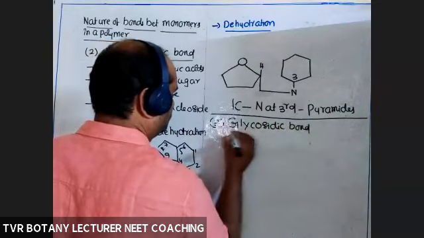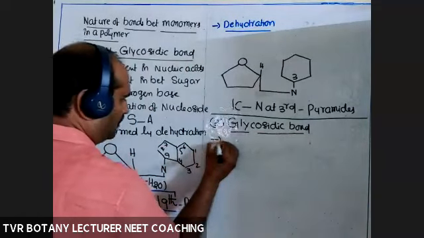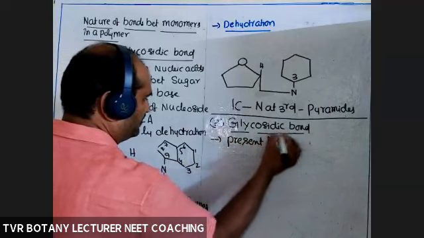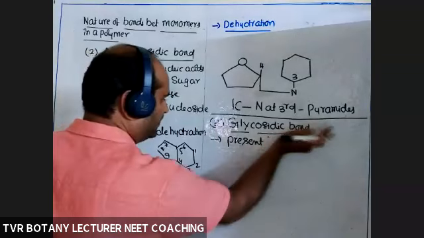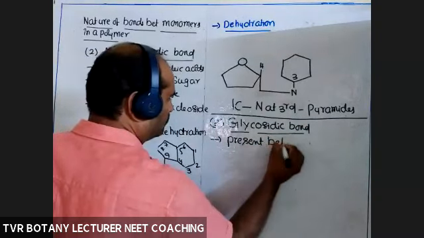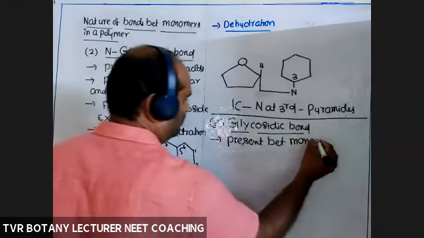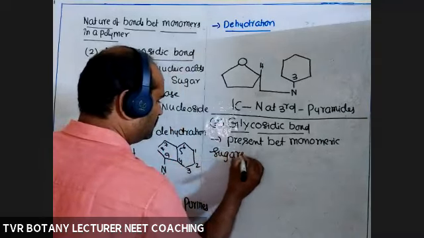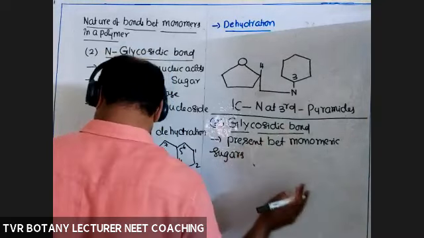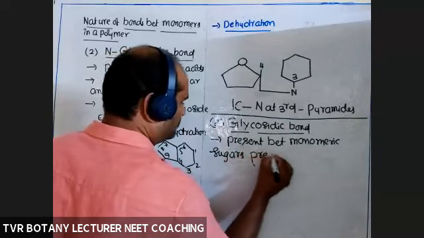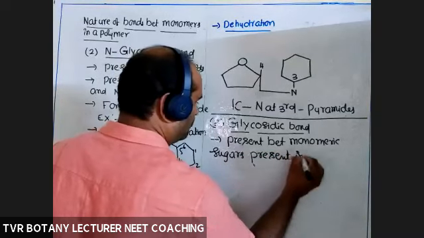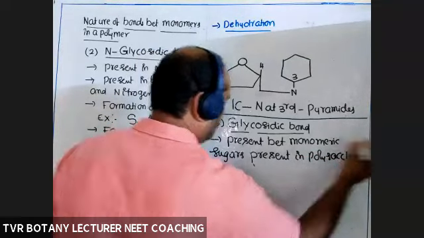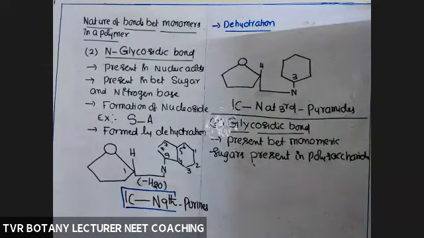Okay, so this bond is present between monomeric sugars present in polysaccharides.